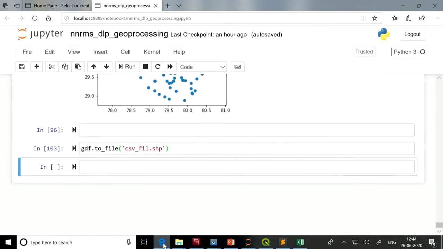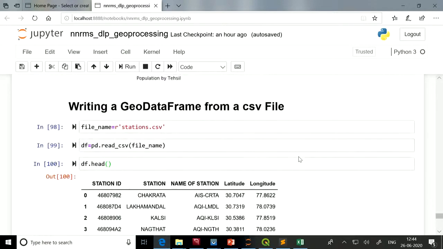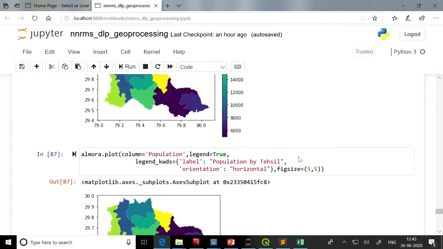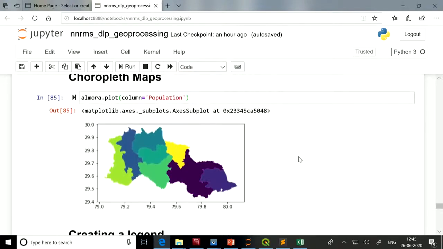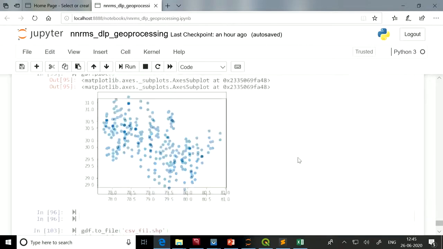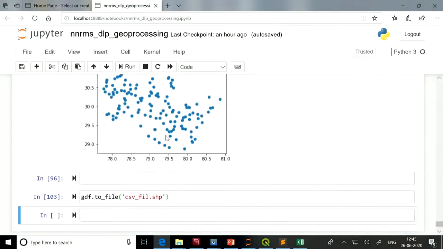So this was all about reading and writing geospatial data using Python. In a similar way we can create other formats.